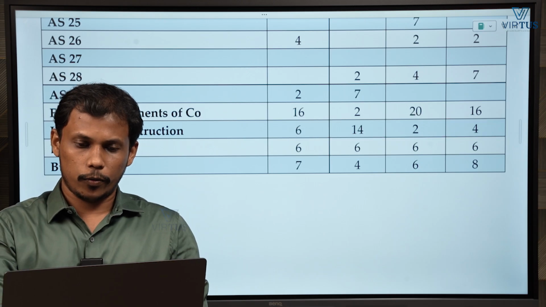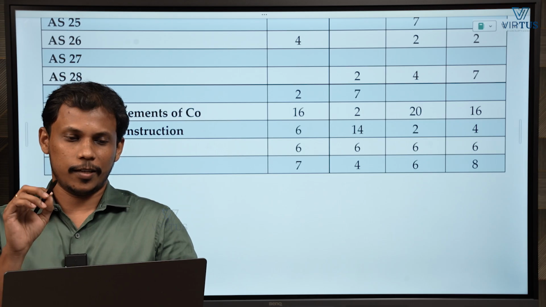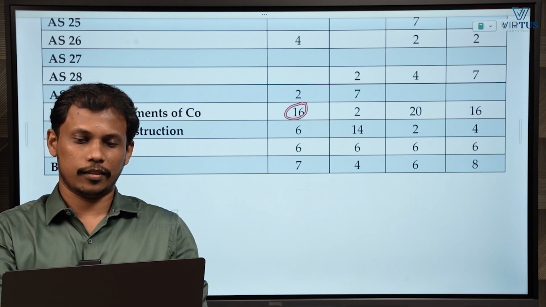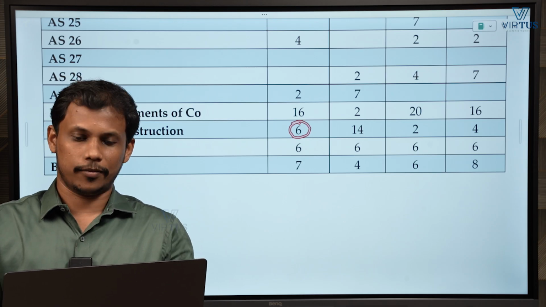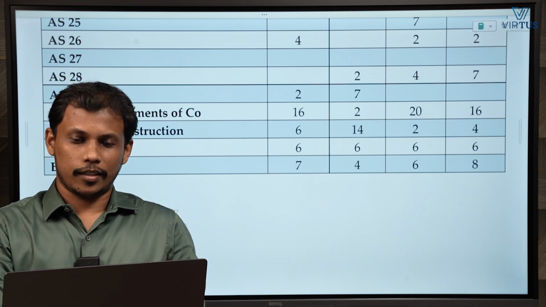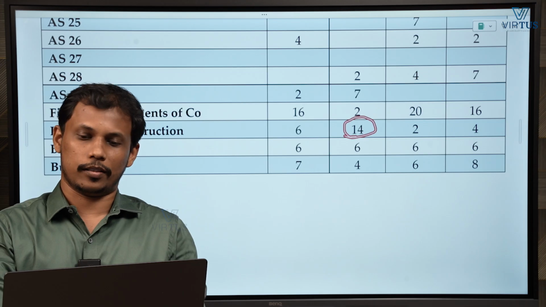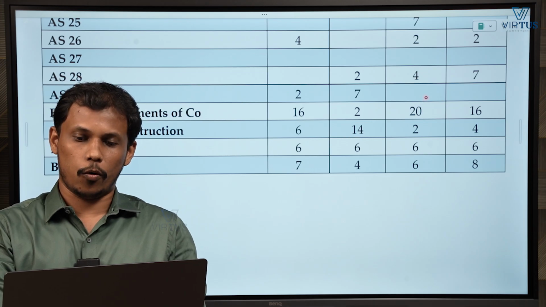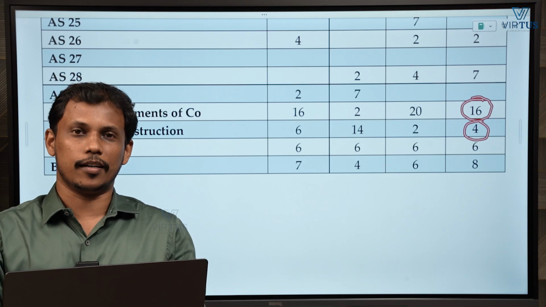But you have to notice one strange relationship between these 2 items, right. Financial statements of companies, if they are asking, they will not be asking much internal reconstruction. Right, in the other attempt, you can see financial statements was asked only for 2 marks, but they asked internal reconstruction 14 marks. So if they are asking more, next attempt financial statements is more, but internal reconstruction is less. Again, the next attempt financial statement more, internal reconstruction is less.